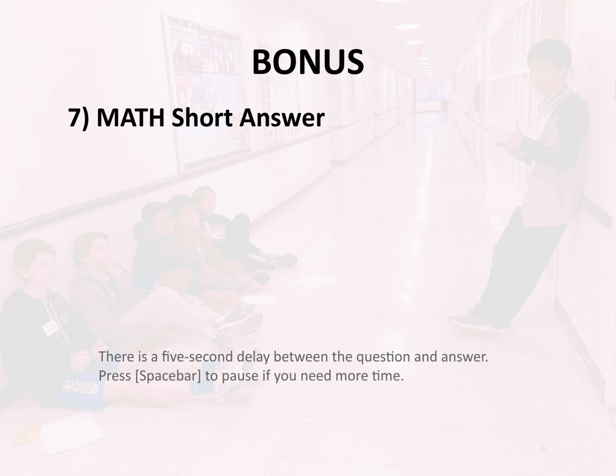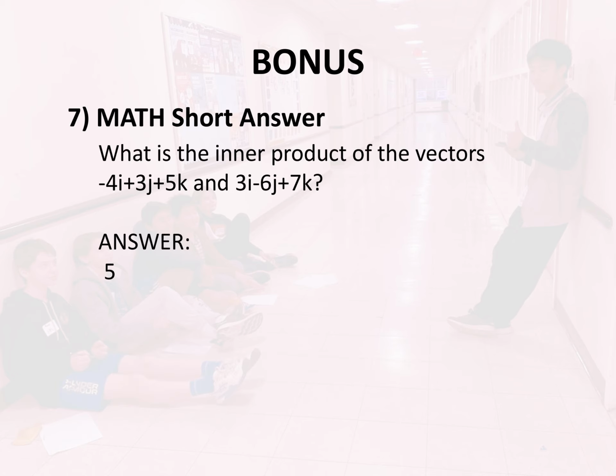Bonus 7. Math. Short answer. What is the inner product of the vectors -4i + 3j + 5k and 3i - 6j + 7k? Answer: 5.